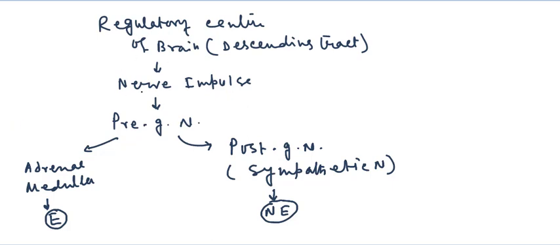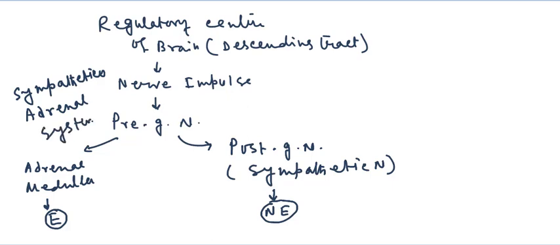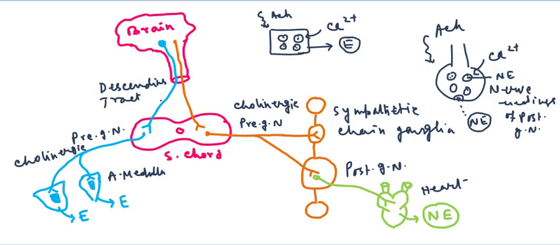So the regulatory center of the brain and the descending tract activate the preganglionic neuron, and this preganglionic neuron innervates the adrenal medulla, and the adrenal medulla secretes epinephrine, and this total system is known as the sympathetico-adrenal system. Hope you have clearly understood how our sympathetico-adrenal system functions, and this causes the release of epinephrine from the adrenal medulla.